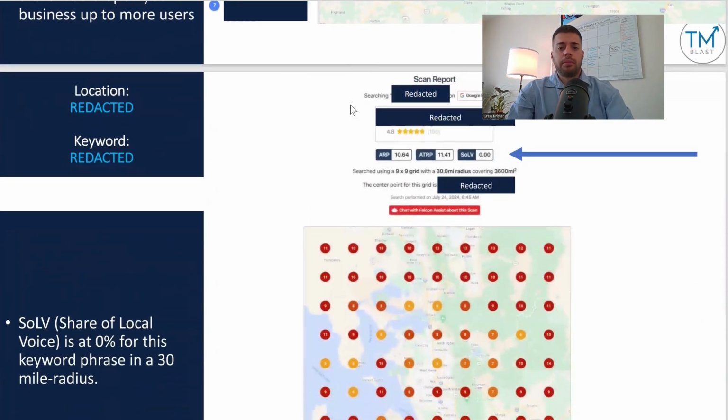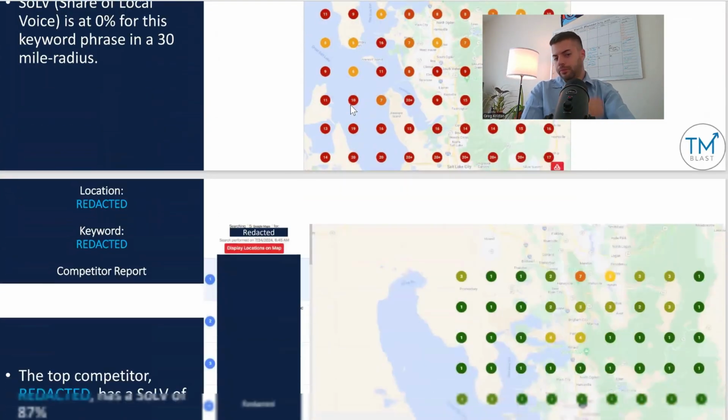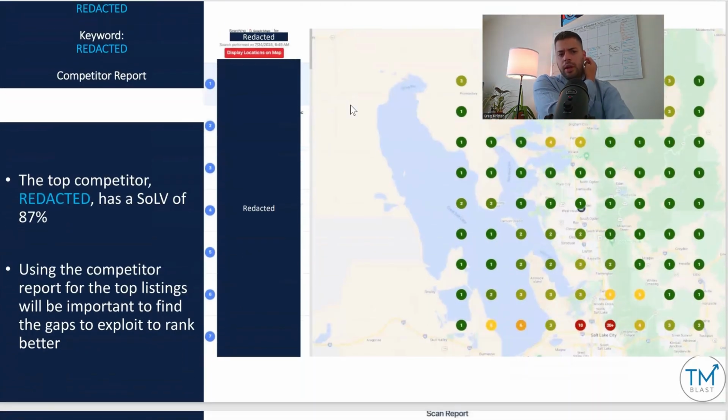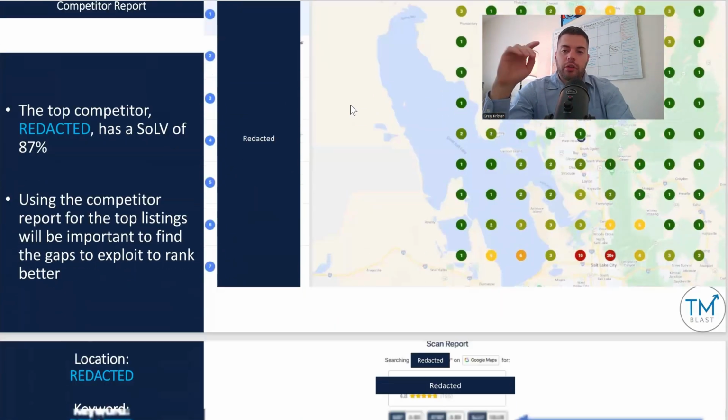This is another. So they actually have multiple locations, but here's the second location that they have. So I've redacted that location, and you guys get the idea. 0% for the share of local voice. Top competitor, they have an 87%. So again, I use that just as a baseline to figure out, okay, if they have an 87%, what can we do to rank better?